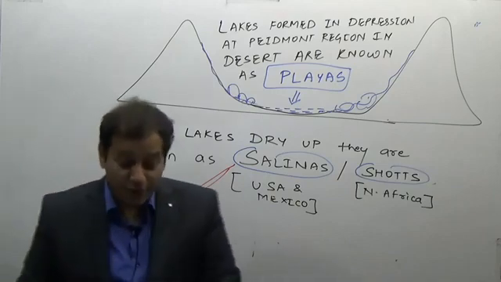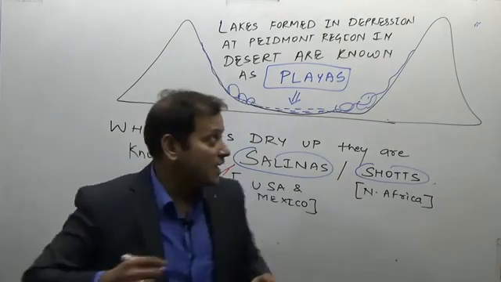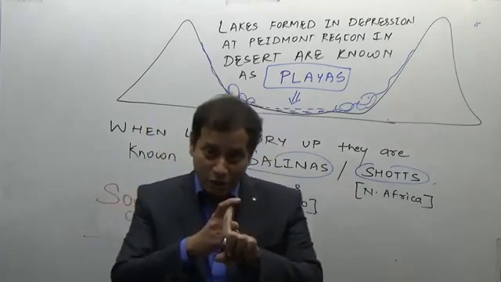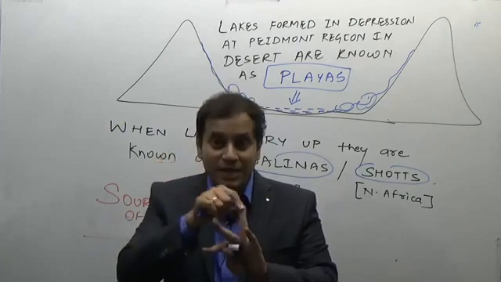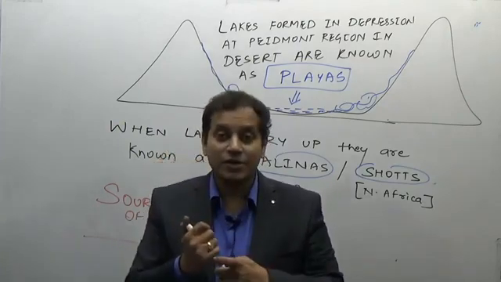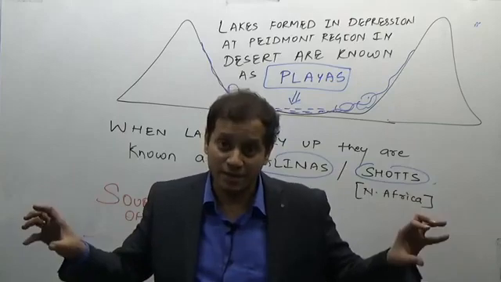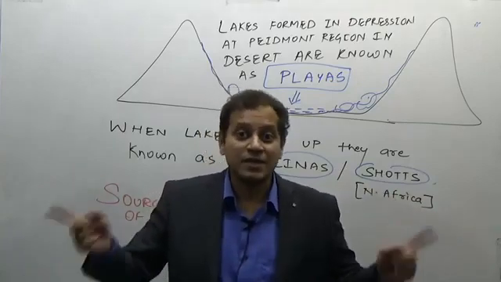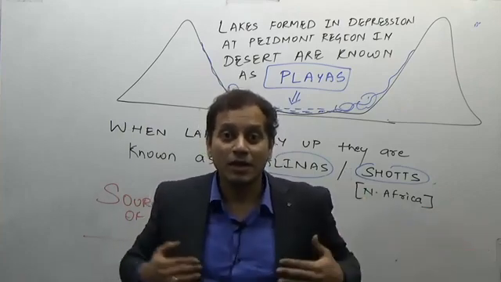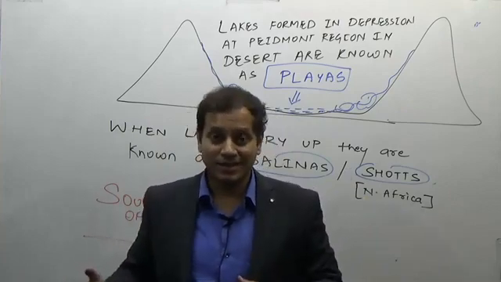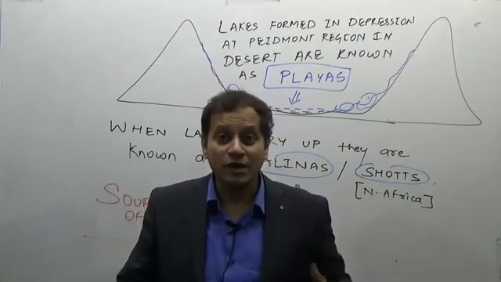So remember, now we have finished with the desert landforms. You remember the terms associated with the desert landforms. Mushroom rocks, pedestal rocks or gara, zeugen, horizontal layers of hard and soft rocks, yardangs, vertical layers of hard and soft rock, inselberg, ventifacts, dreikanters, mesas, buttes. After that, we have sand dunes, loess, and then playas and salinas. What are playas? Lakes in the saline region. Salinas are when the lakes dry up; because when the lakes dry up they give salt, therefore the name salinas.